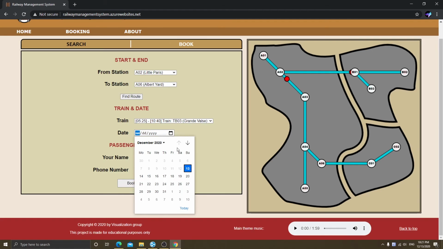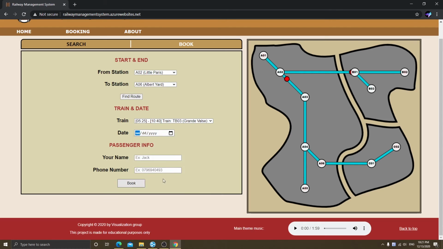and then enter the date. It cannot be before today. This must be today or the following dates. Enter your name, and your phone number, and finally press the book option.